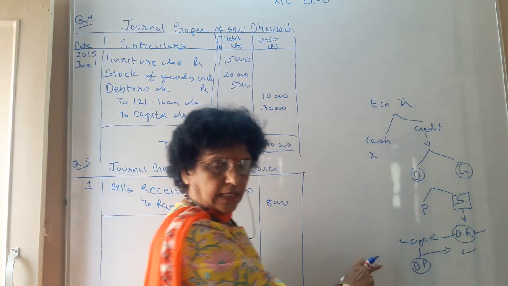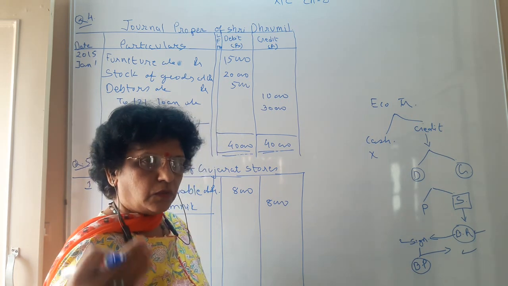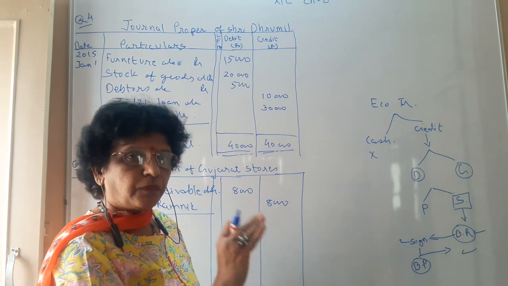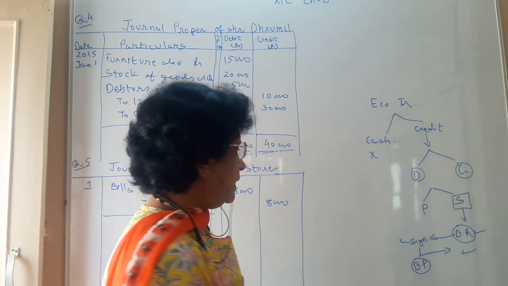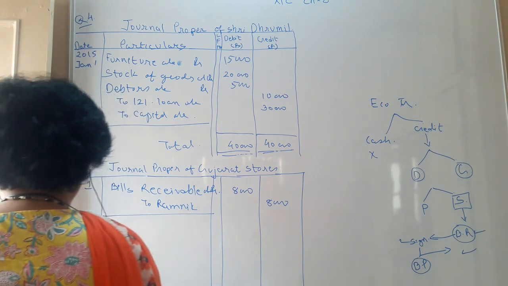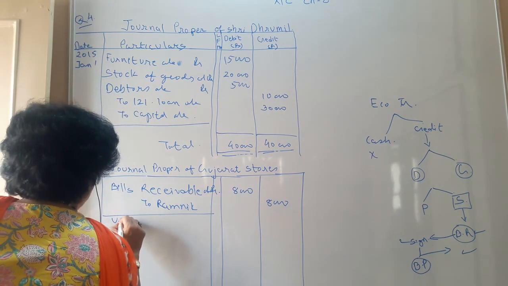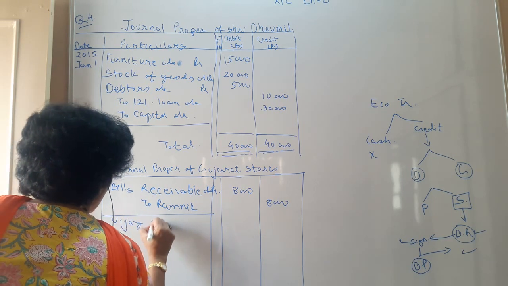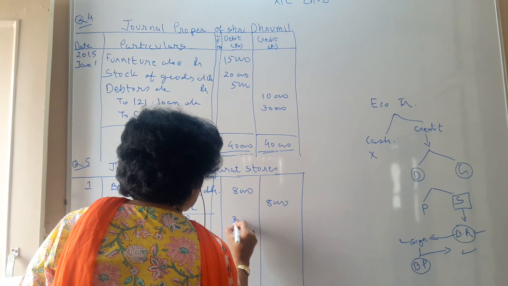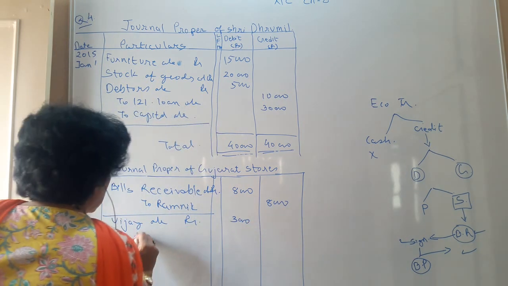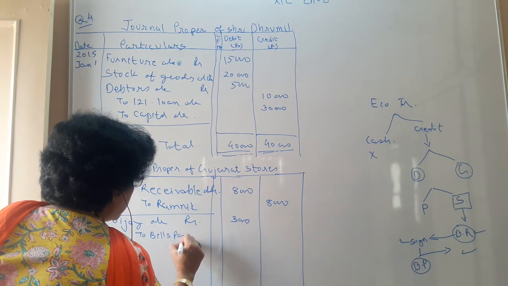So when we sign and give back the bill, bills payable is going out of our business, and the person who is the receiver, his account is to be debited. So your second journal entry: Vijay account debit, he is the receiver, so debit the receiver, rupees 3,000, to bills payable account, rupees 3,000, which goes out of the business.